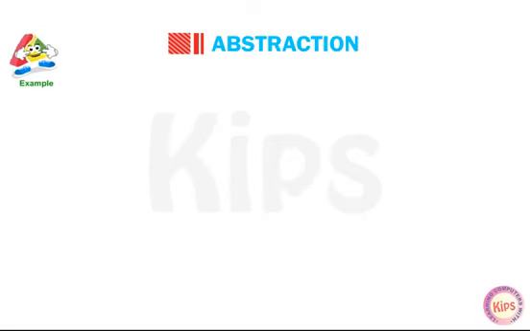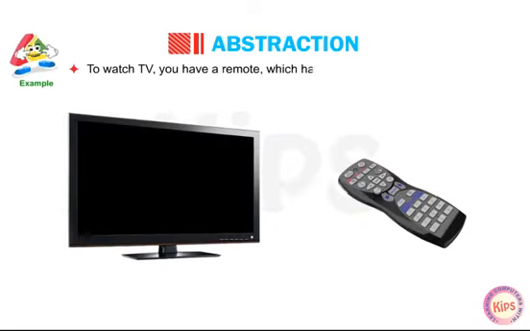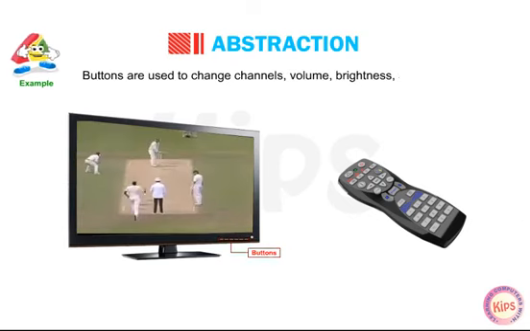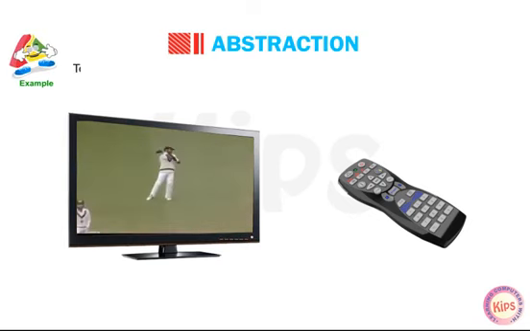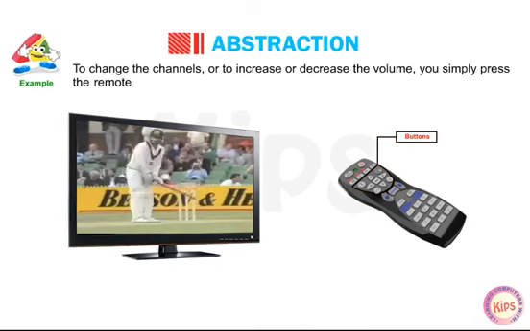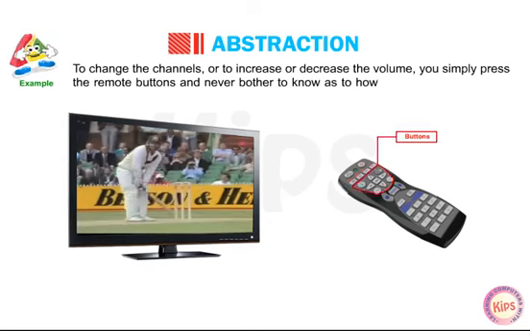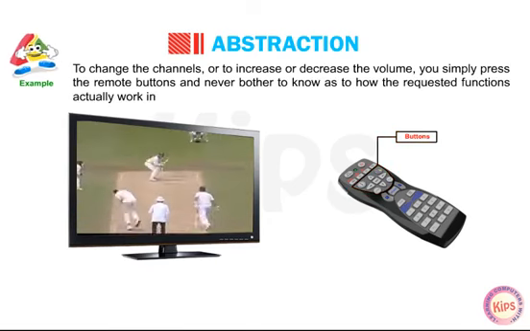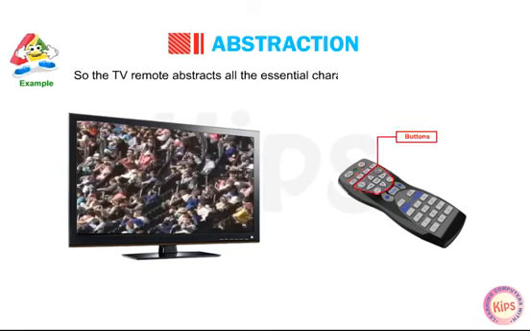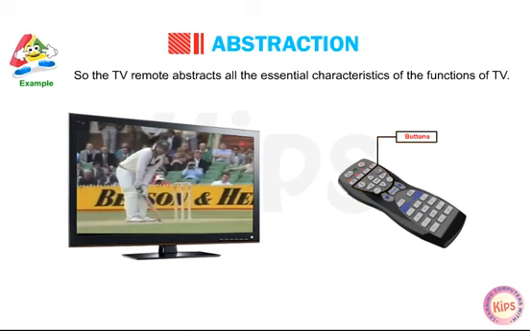Let us take an example. To watch TV, you have a remote which has all the important functions required to view a program on TV. The power switch is used to turn a TV on and off. Buttons are used to change channels, volume, brightness, contrast, etc. To change the channels or to increase or decrease the volume, you simply press the remote buttons and never bother to know as to how the requested functions actually work in the background. So the TV remote abstracts all the essential characteristics of the functions of TV.